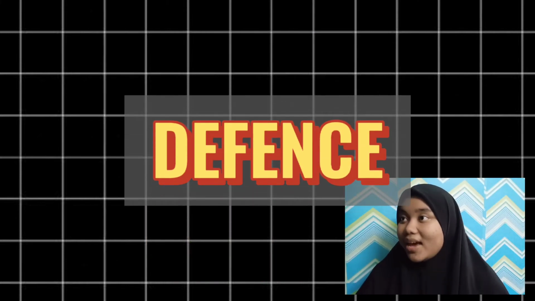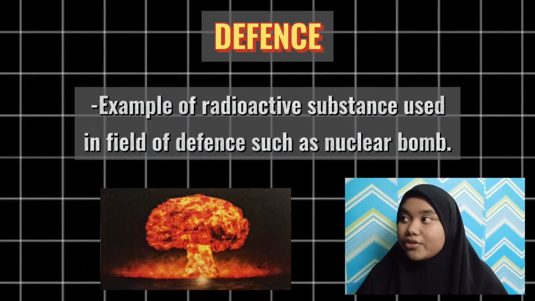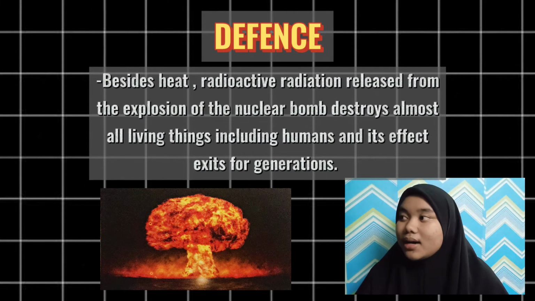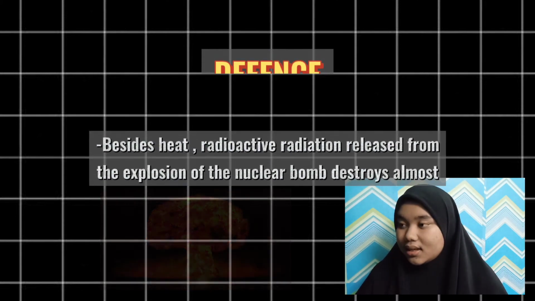Number 4. Defense. An example of a radioactive substance used in the field of defense is the nuclear bomb. Besides heat, radioactive radiation released from the explosion of the nuclear bomb destroyed almost all living things, including humans, and its effect exists for generations.